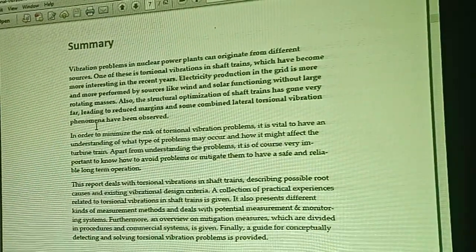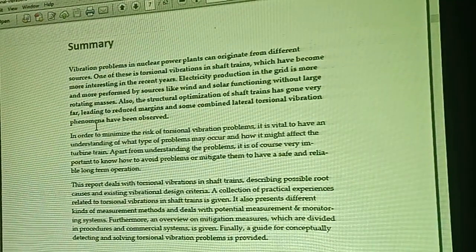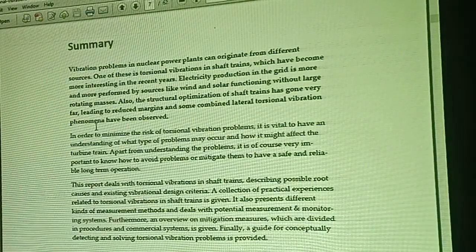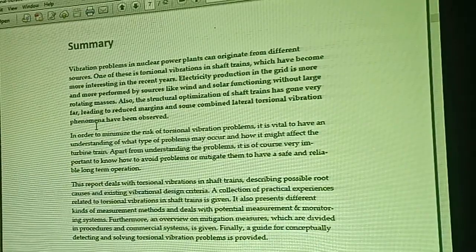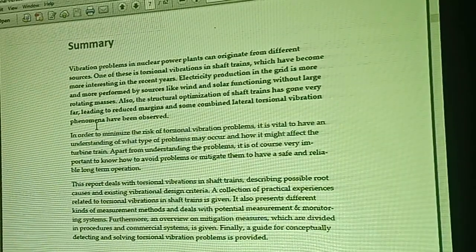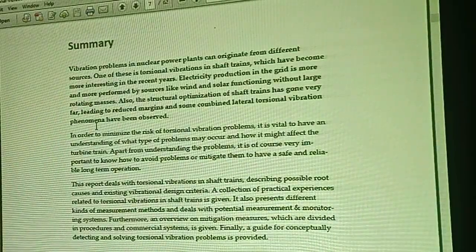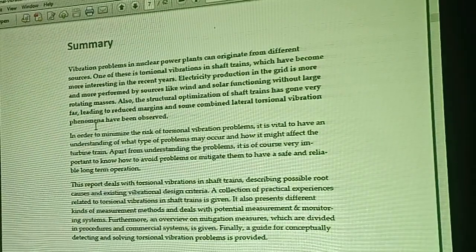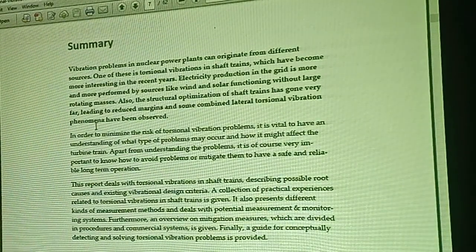Vibration problems in nuclear power plants can originate from different sources. One of these is torsional vibration in shaft trains, which have become more interesting in recent years. Electricity production in the grid is more and more performed by sources like wind and solar functioning without large rotating masses. Also, the structural optimization of shaft trains has gone very far, leading to reduced margins, and some combined lateral torsional vibration phenomena have been observed.